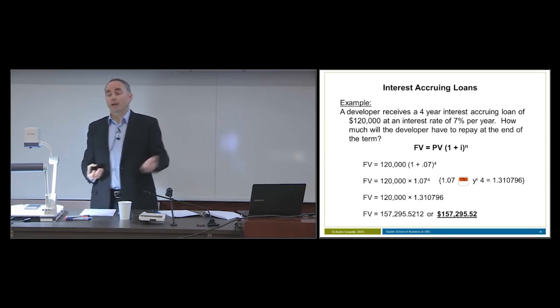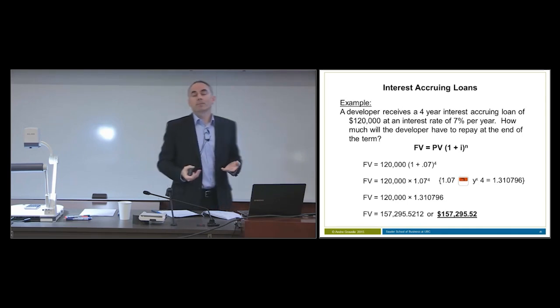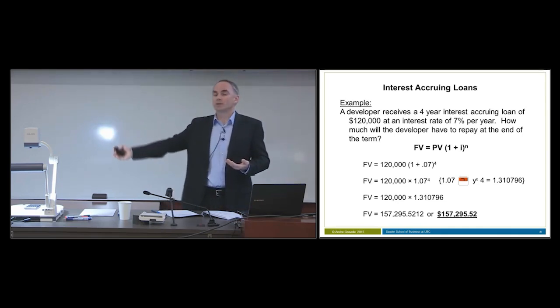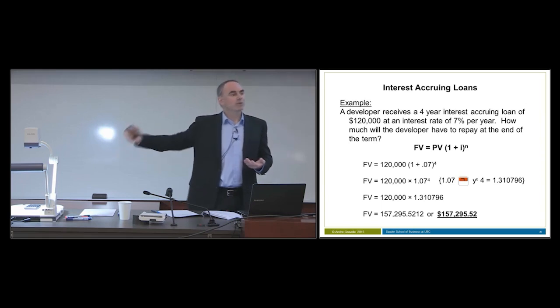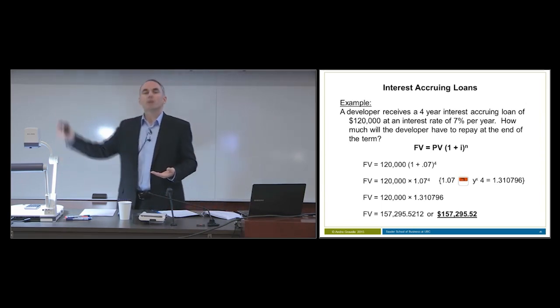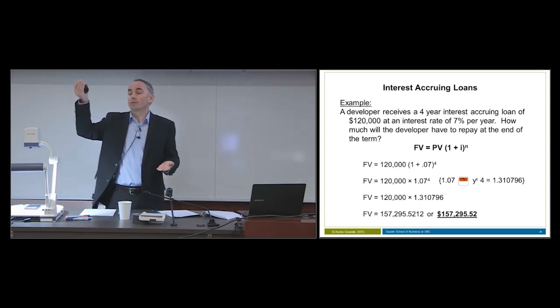Now, when we do these calculations, one of the things you can start to think about is the answer that you're anticipating. So in this case, if we borrowed $120,000 today, and we had to pay it back with interest after 1 year or 2 years or 5 years or 7 years, is our future value going to be greater or less than $120,000? Well, it's got to be greater, right? So the direction we can predict. We know that our answer is going to be greater than $120,000.